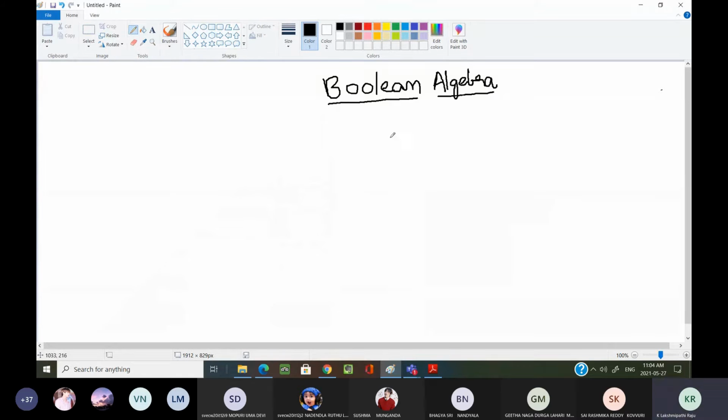We have started our unit 2, that is logic gates and Boolean algebra. In this unit, first we are going to complete the Boolean algebra part. Next we are going to see the logic gates and finally the K-map or Karnaugh map method.